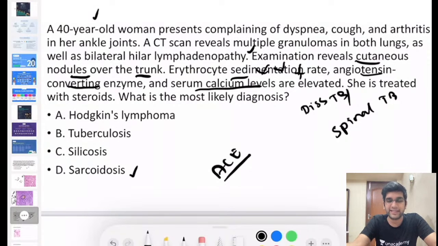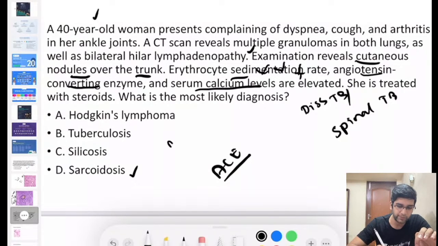Yeah. See, ESR will be elevated in any inflammation in my body. It's not just tuberculosis. When you cough, when you have a fever, sore throat, ESR will be elevated, right? It's an acute phase reactant due to fibrinogen, like Prathamesh said. Fibrinogen is an acute phase reactant which can be seen in any acute as well as chronic inflammation, whatever it may be. Increase in fibrinogen obviously increases the sedimentation rate, so ESR will be elevated in tuberculosis, right? So my diagnosis is sarcoidosis, right?